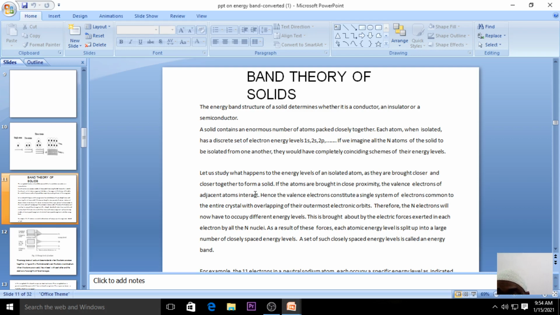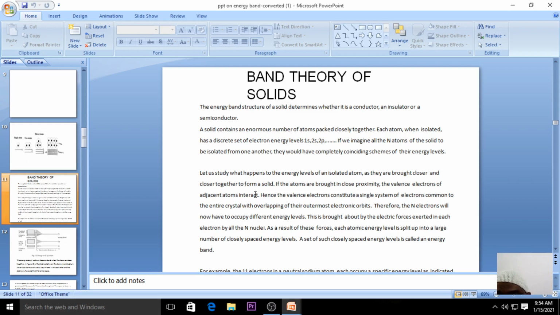In the previous classes, you know what valence electrons are, right? The outermost electron existing in the element, we say, is called the valence electron. If you combine such electrons, each electron has a particular energy level.